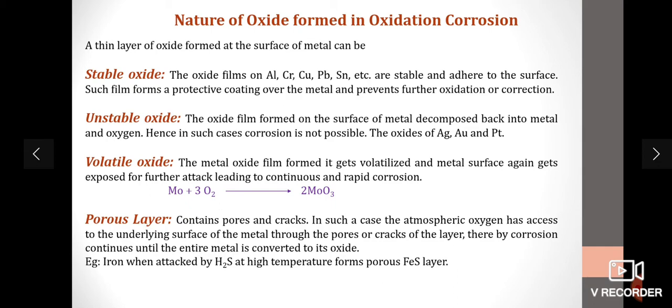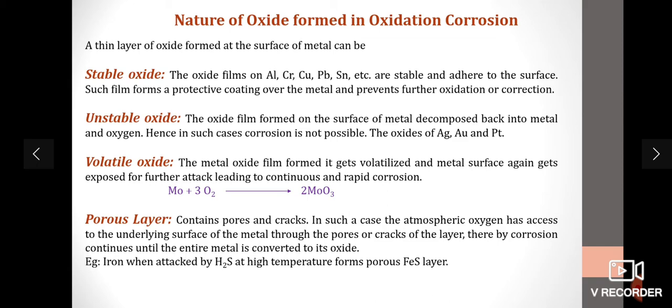Unstable oxide. The oxide film formed on the metal surface decomposes back into metal and oxygen. So in such cases, corrosion is not possible. Examples are the noble metals, oxides of noble metals. Volatile oxide. The metal oxide film formed gets volatilized, that is, it gets easily evaporated, and the metal surface again gets exposed for further attack, leading to continuous and rapid corrosion. And the fourth is porous layer.